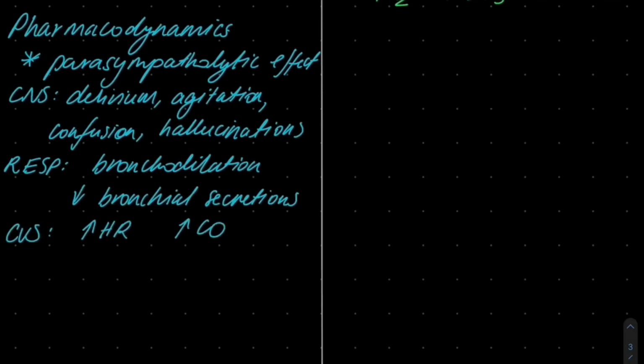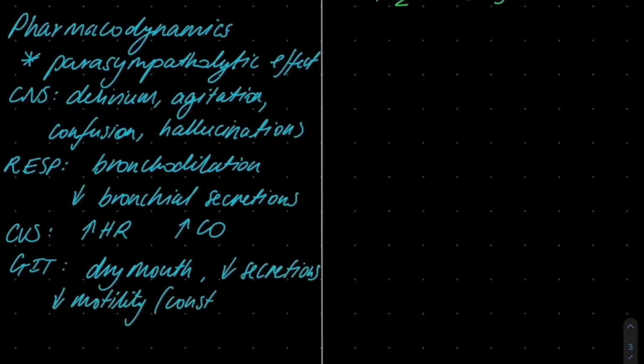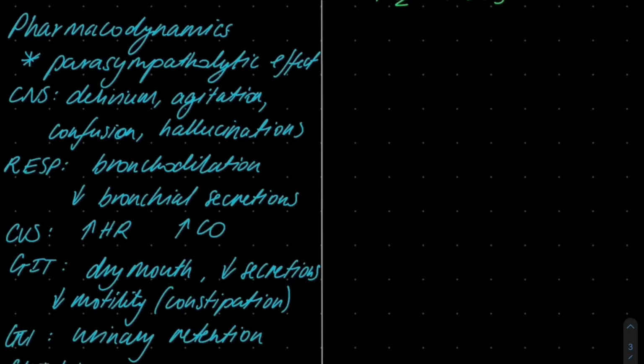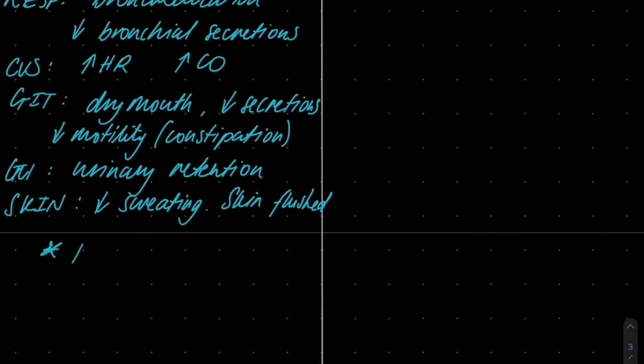For the heart, it causes tachycardia and increased cardiac output. In the gastrointestinal system, it causes a dry mouth, decreased bowel motility, bowel sounds, and gastric secretions. It also causes urinary retention. In terms of skin, it causes decreased sweating and flushing, which is a particular concern in children, which causes pyrexia due to their loss of ability to sweat.